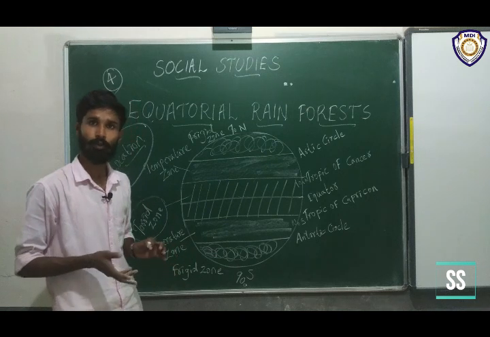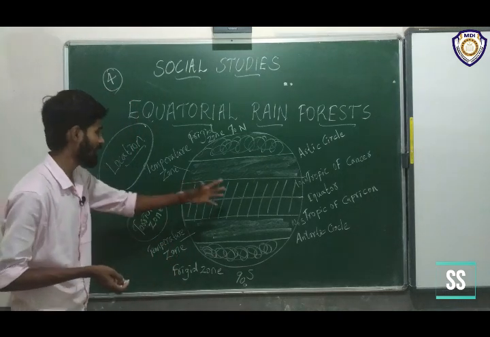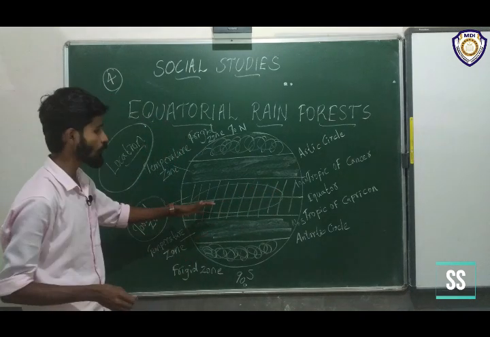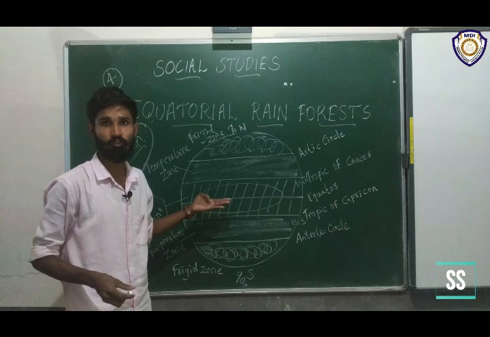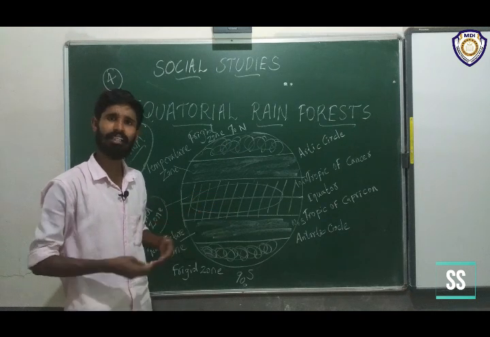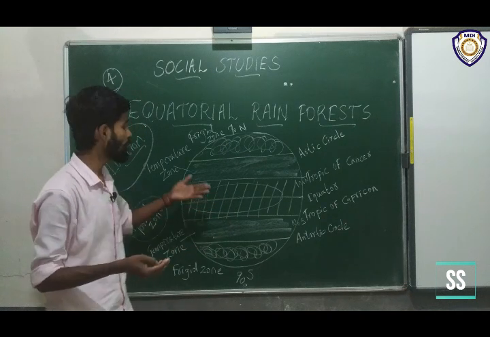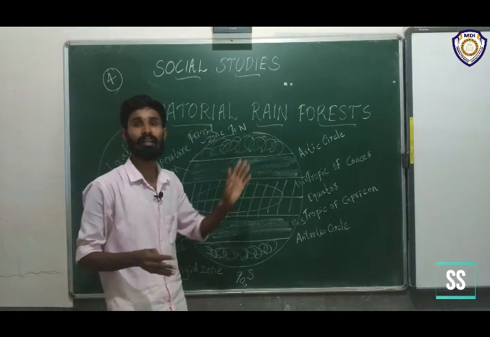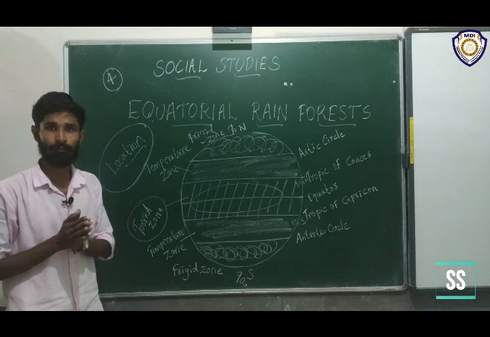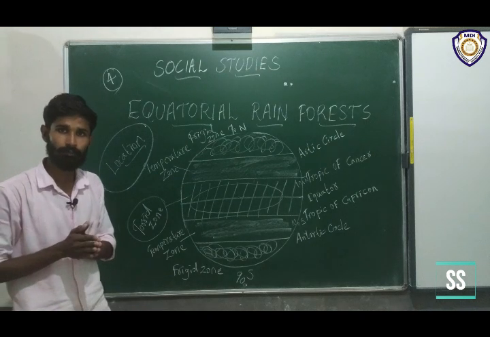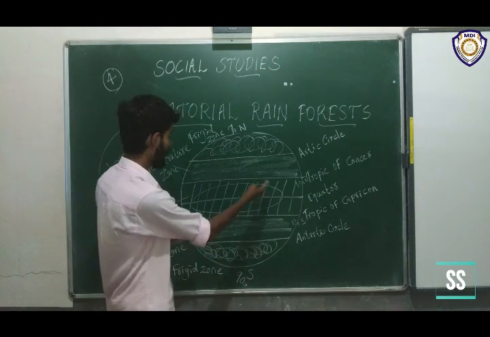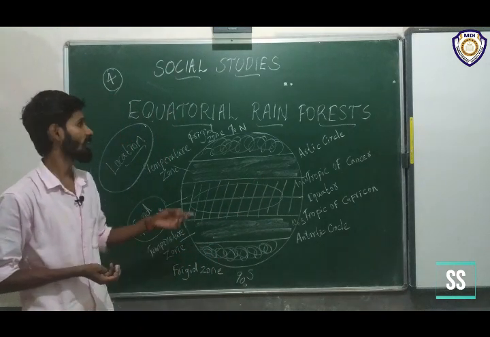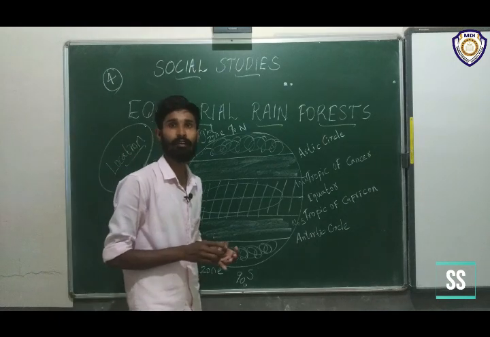Understand? In this zone there are different types of places, vegetation, forests, many things. The forest that is present in the torrid zone is called equatorial rain forest. This area is covered with many forests, evergreen forest, that is called equatorial rain forest.